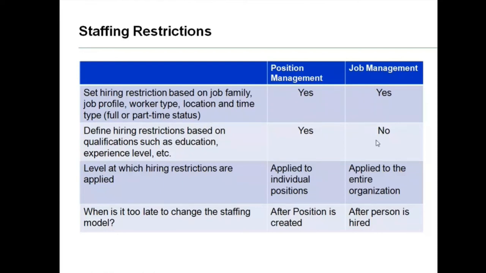The next one is the level at which hiring restrictions are applied. So how are they applied? Hiring restrictions are applied to individual positions, to each and every position separately. But in job management, the hiring restrictions are given to the entire organization. Whatever is given for the top supervisory organization, the same thing is inherited by all the other levels.